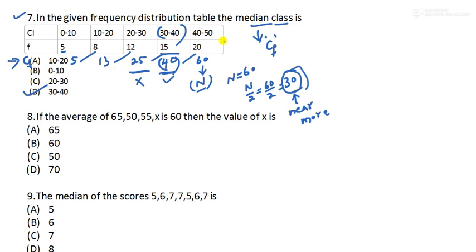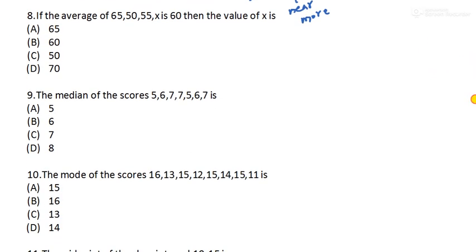They may also ask for modal class. For modal class, the one with highest frequency, here the highest frequency is 20. So this will be modal. You have to look only at frequency in finding mode. But for median, you should find cumulative frequency first. Now moving to our next question.